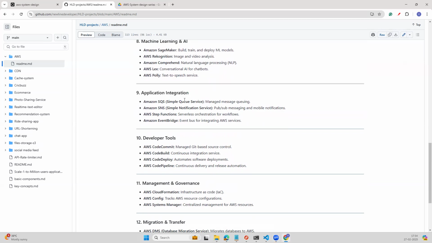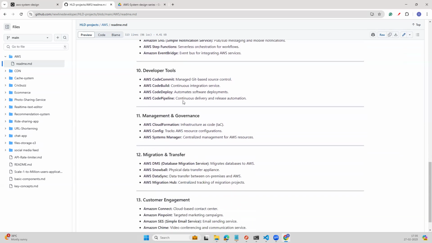Here we can see AWS SQS, a queue service, which helps us to manage messages, queuing the messages and orders and events and everything. And then we have SNS, Simple Notification Service, which is pub/sub messaging and mobile notifications. And then we have AWS Step Functions, which is serverless orchestration for workflows. And then we have EventBridge, which is an event bus for integrating AWS services. Then the next category will be